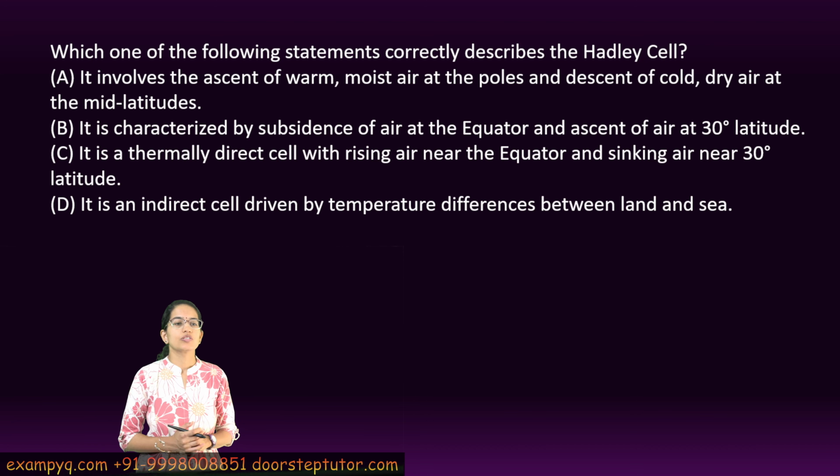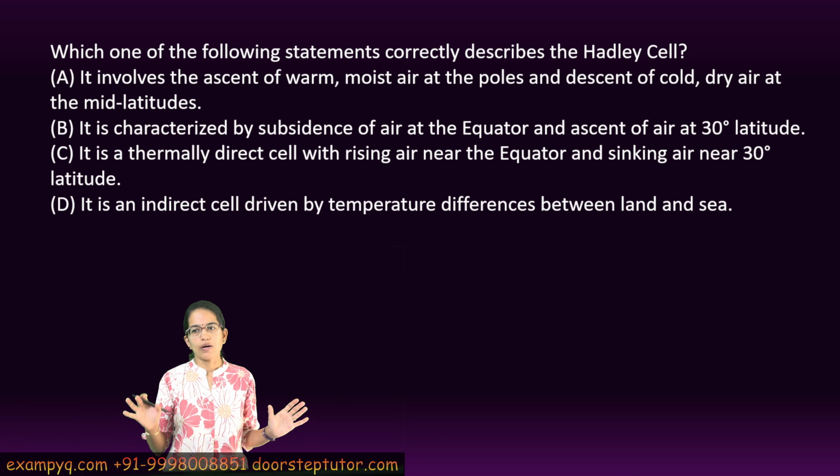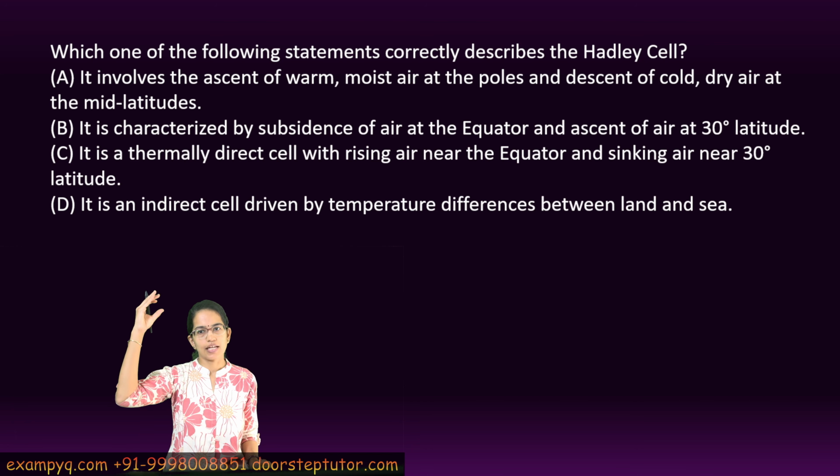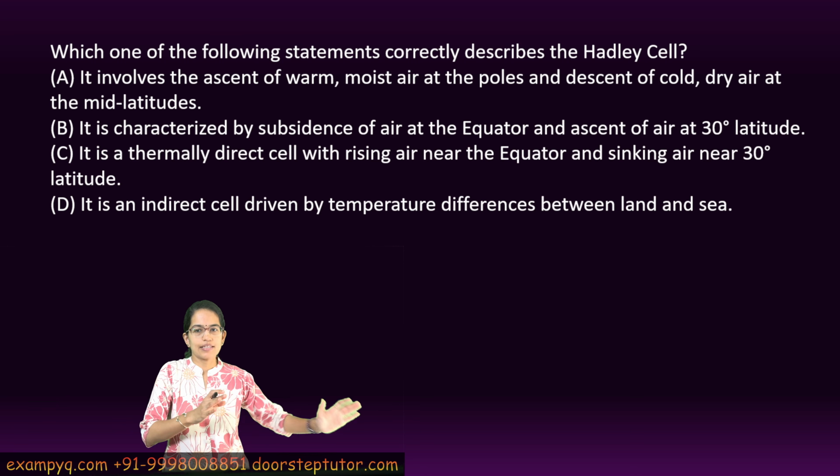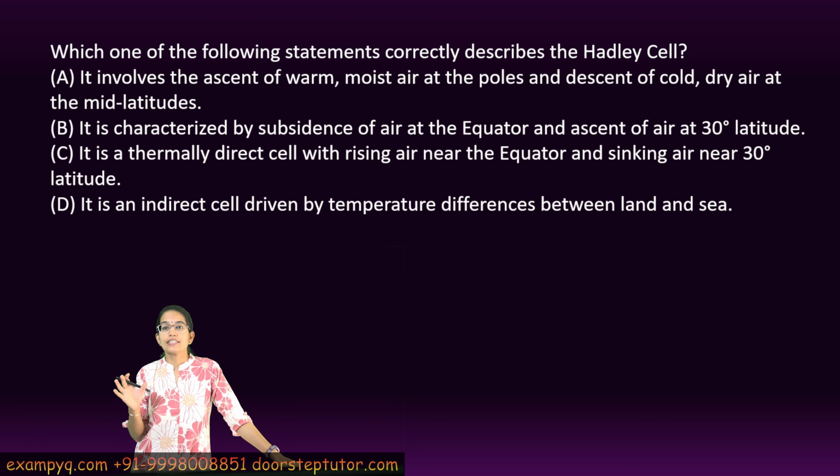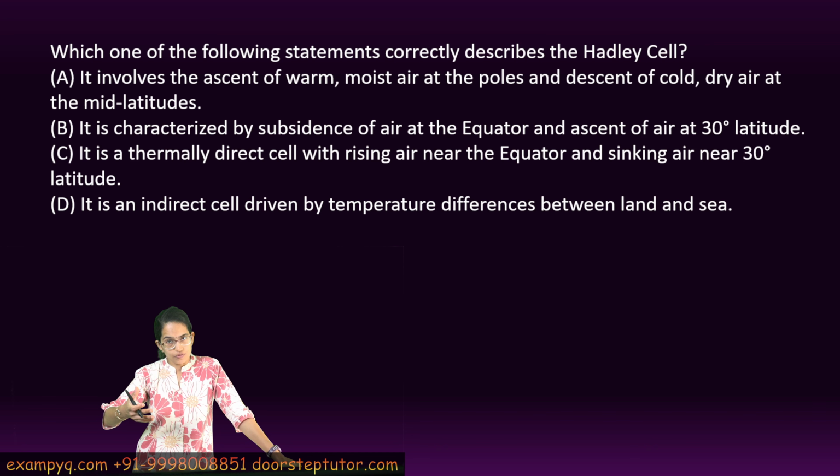The next question is on Hadley cell. Now Hadley cell is a very important topic. Now when we talk about the different cells, it's the Hadley cell, Ferrel cell and the polar cell, and there we also need to understand the thermally direct and thermally indirect, right? So Hadley cell is a thermally direct cell because it derives the energy from the differential heating of the earth's surface, right? And this is where the equator lies. You have more insolation in the region which leads to rising air, and this ultimately leads to sinking air at around 30 degrees of the latitude. So it's a thermally direct cell.